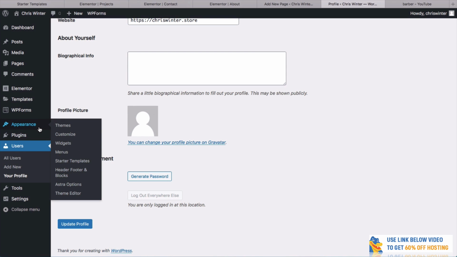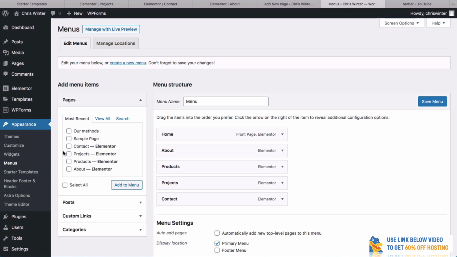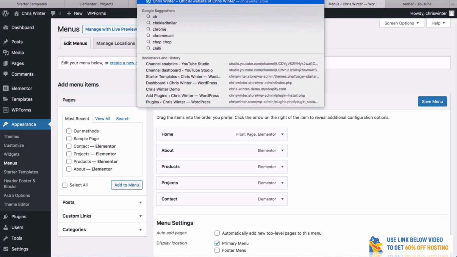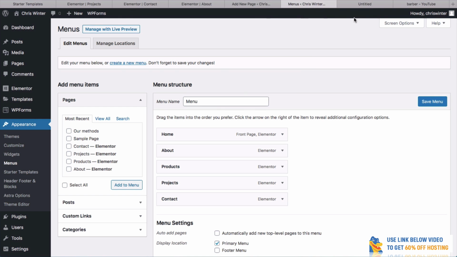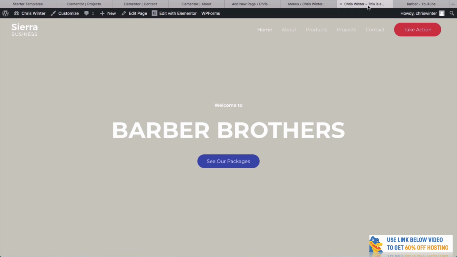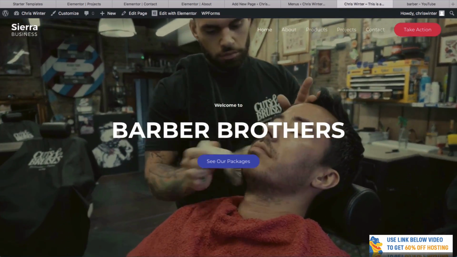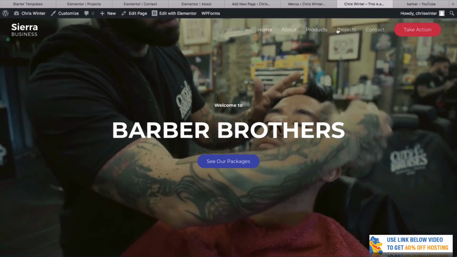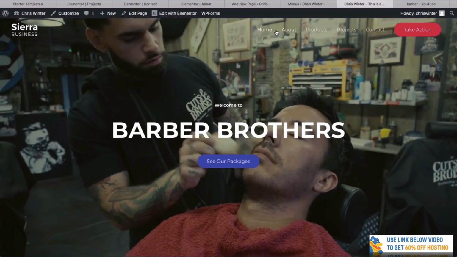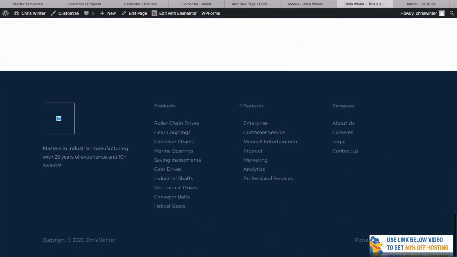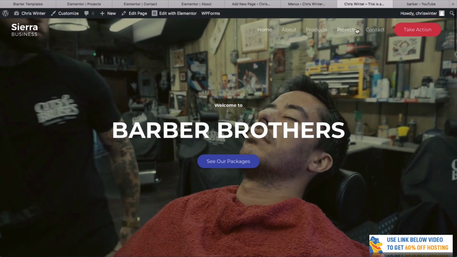So another thing we can do is change the menus. And this is something that I probably should have touched on a little bit earlier. But if you're still with me, good on you for doing that because this is really important that we change these. So stick with me here. Let's just have a quick look at our website and I'll show you what the menus really are. The menus are essentially the navigation. So when you go to a website, a really cool looking website like this one, for example, you've got your menu up here, where people can get to your pages and stuff. You've also got a footer menu here as well, which we will want to change as well. But first we're going to change this main menu.